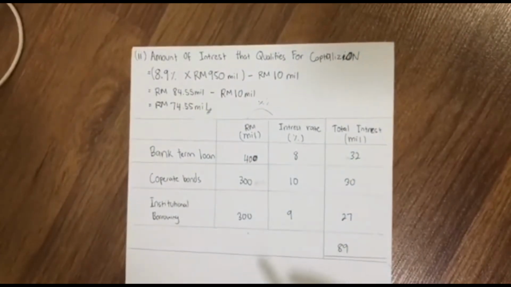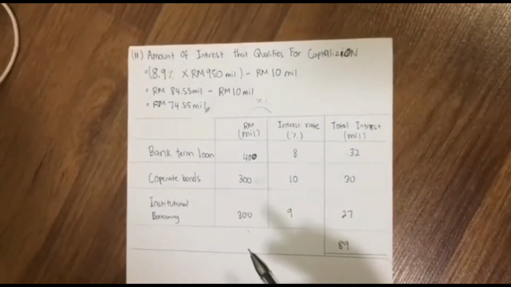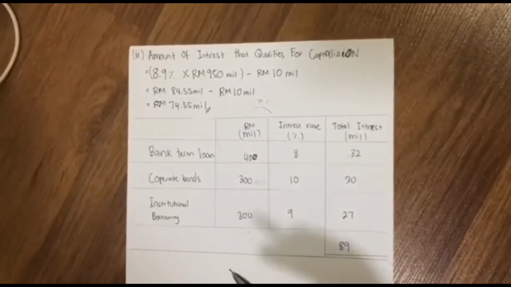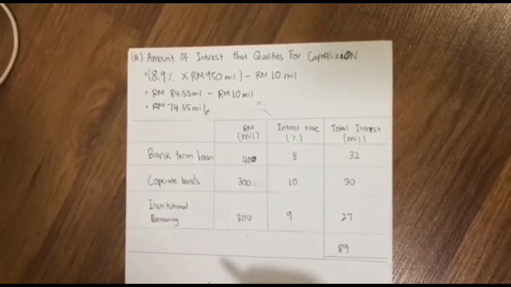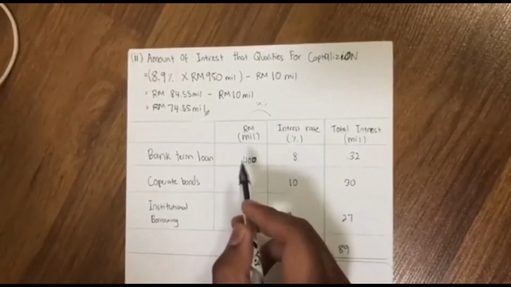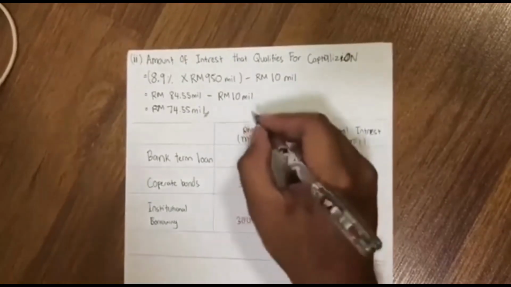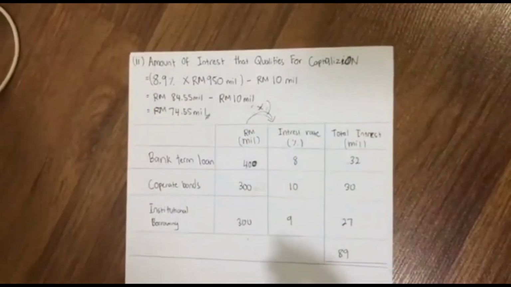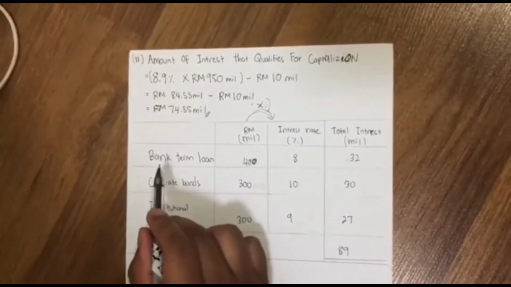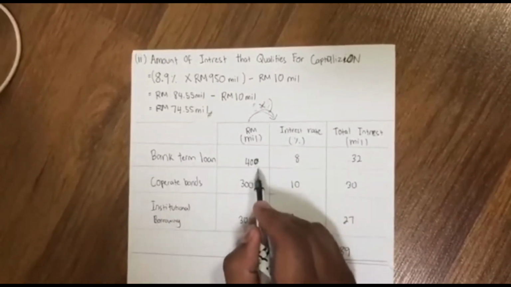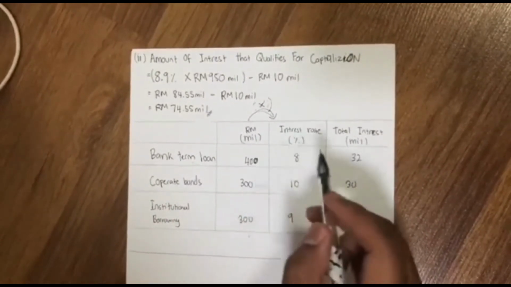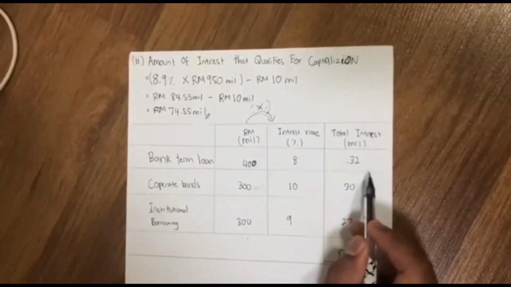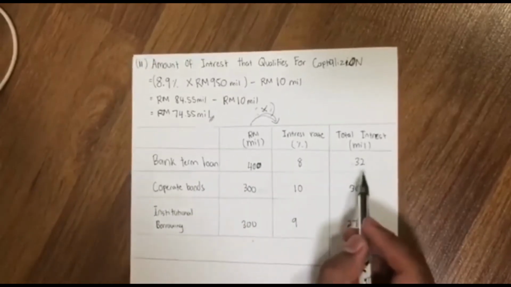So next, the question has given a table. With the first question, we calculated the table for the weighted average and interest rates. Now we have to multiply using only the ringgit amount and interest rate. First is bank term loan, which is 400 million ringgit, and we multiply it by 8%, which gives 32 million ringgit. So total interest is 32.